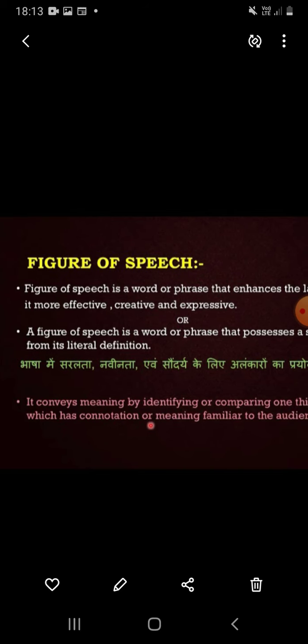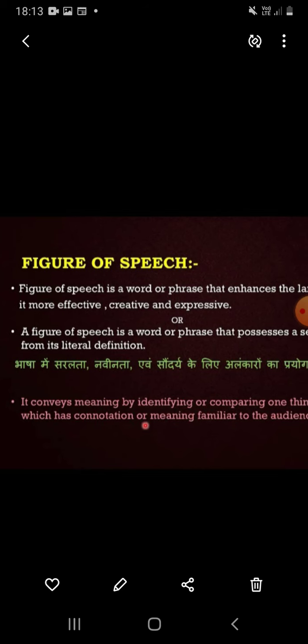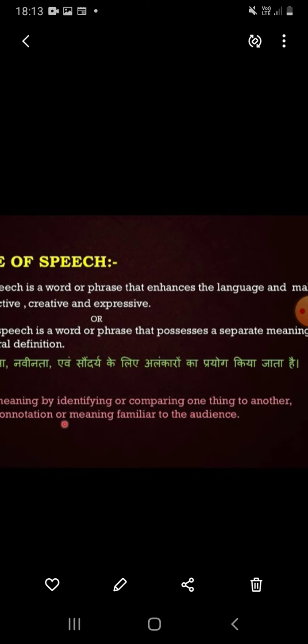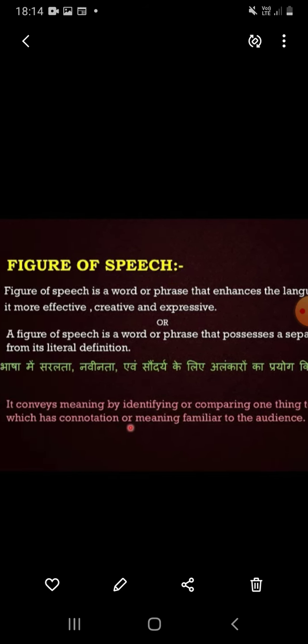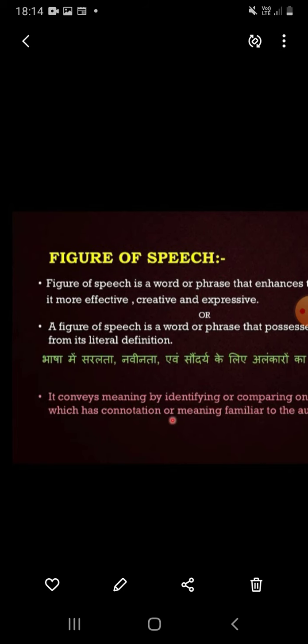The next definition: a figure of speech is a word or a phrase that possesses a separate meaning from its literal definition.